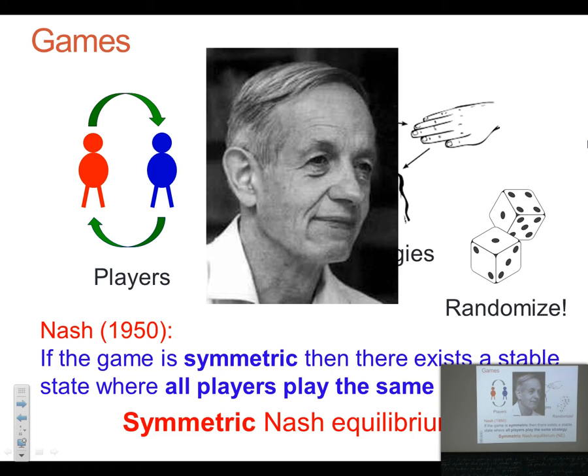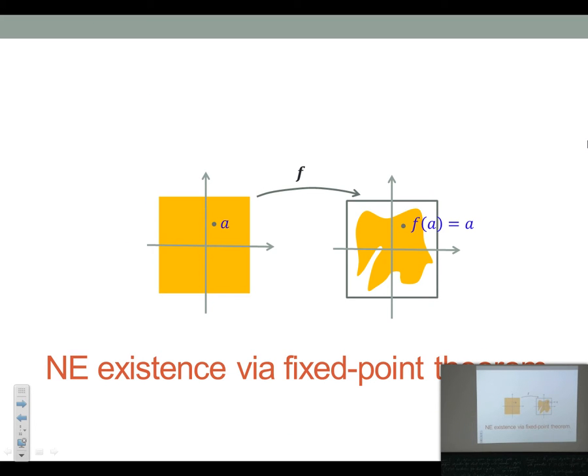And if the game is symmetric, meaning that the identity of the player does not matter, like in the rock paper scissors game, where the set of strategies is the same and the payoff is the same, then there exists a stable state where everyone plays the same strategy. And this is called symmetric Nash Equilibrium. And these results were obtained via the fixed point theorem.